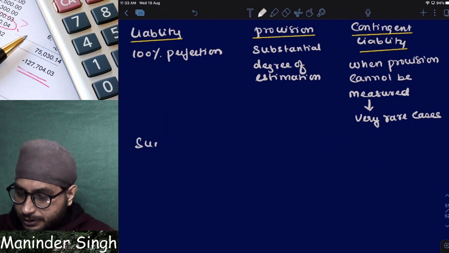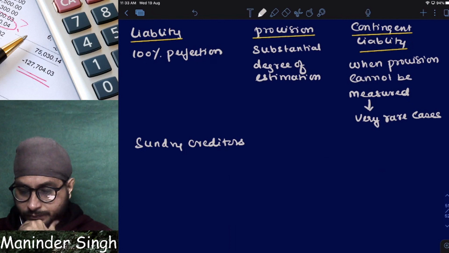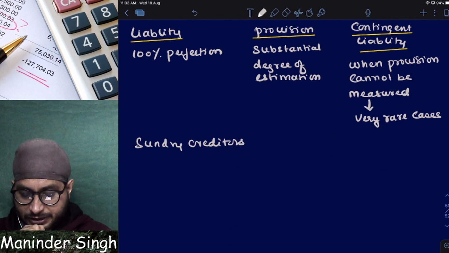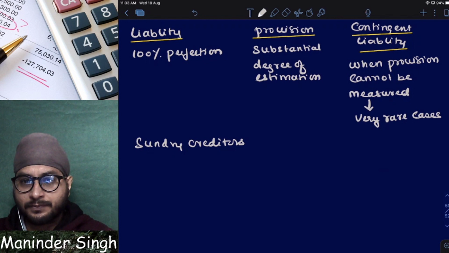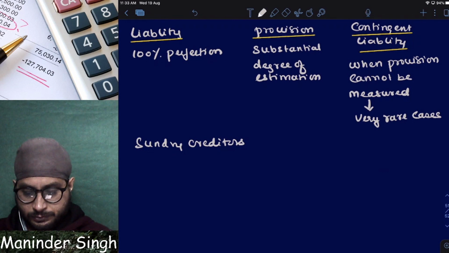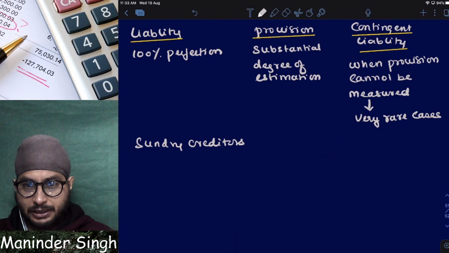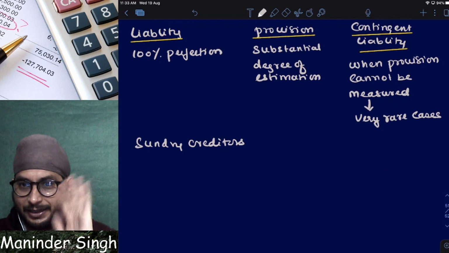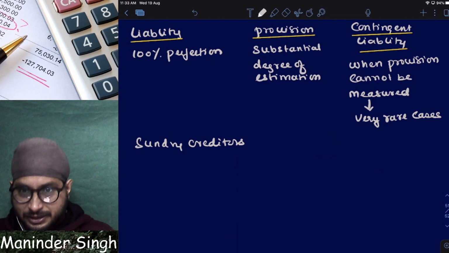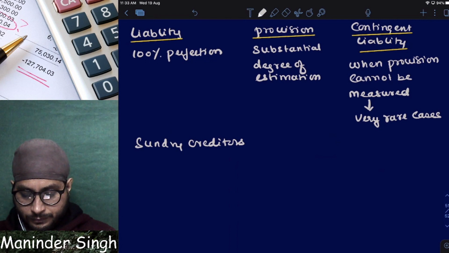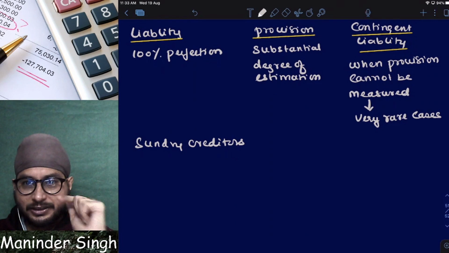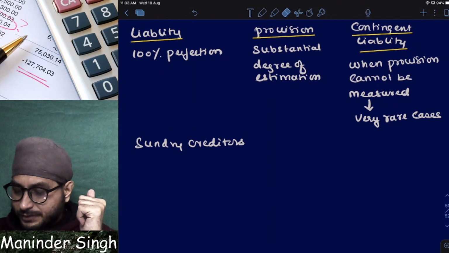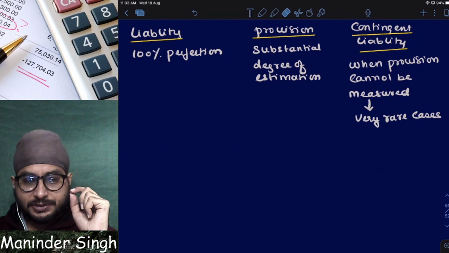Now tell sundry creditors. Is it a liability, provision or contingent liability? It's a liability. Why is it a liability? Do I know how much I have purchased from you? I have an invoice, right? Can I tell how much goods I have purchased from you? Can I estimate with 100% guarantee that I have to pay you this much? So that is why it is called liability.